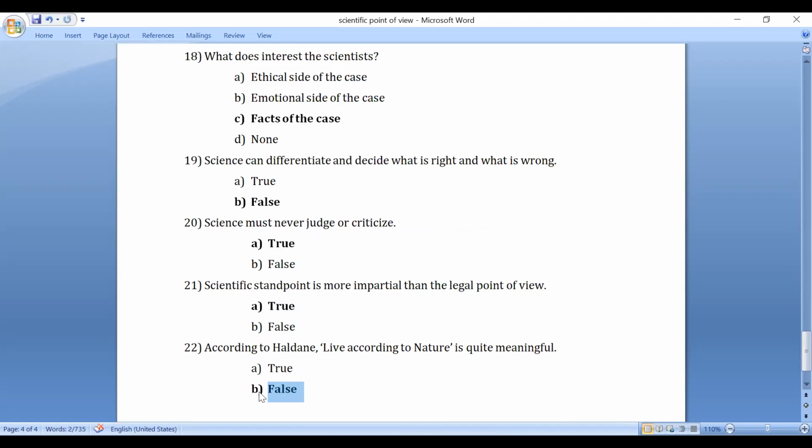So these are a few MCQs for reference from the book, The Scientific Point of View. This may help you in your examinations.